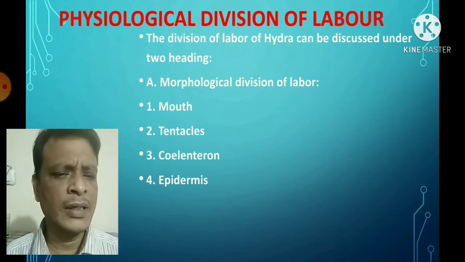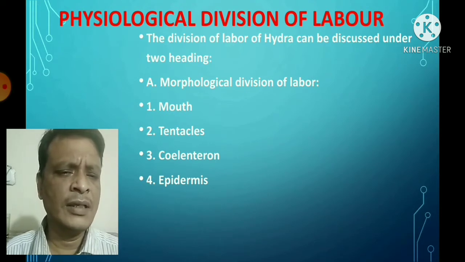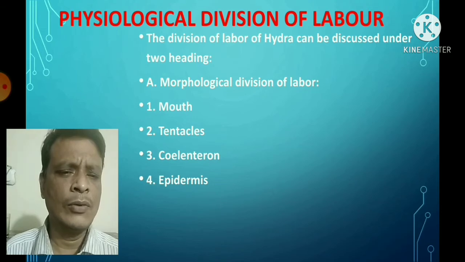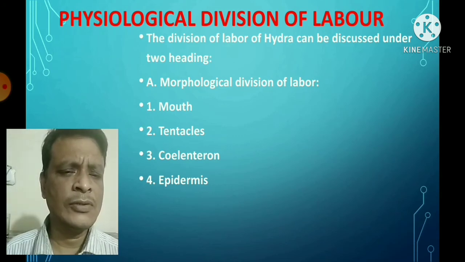And number four, the epidermis. Hydra is a diploblastic animal. The body wall consists of two layers, epidermis and gastrodermis, and the epidermis provides a general protective covering for the hydra. It is also involved in various functions like locomotion, because some of the cells, especially musculoepithelial cells, play a very important role in the contraction and expansion of their body, and this contraction and expansion helps in locomotion.